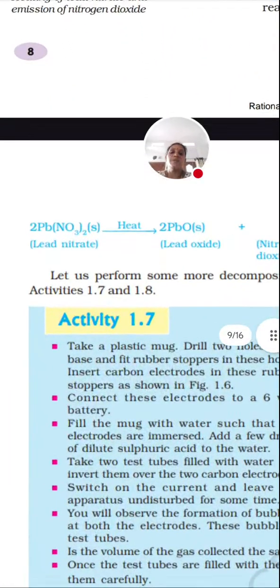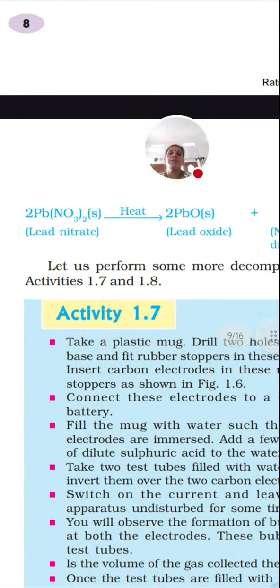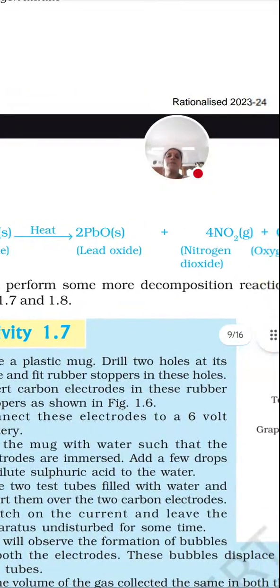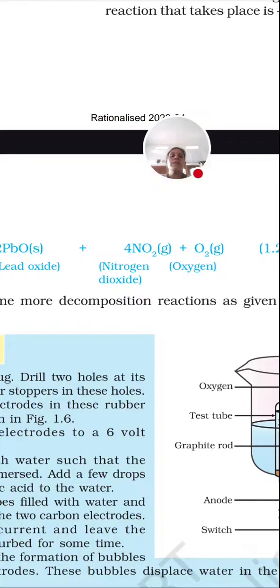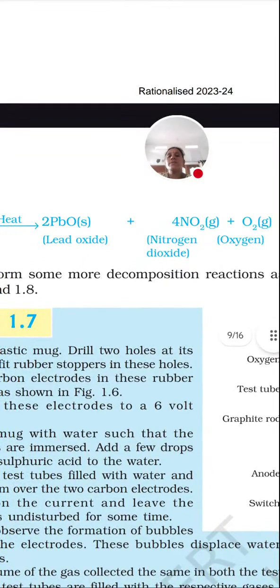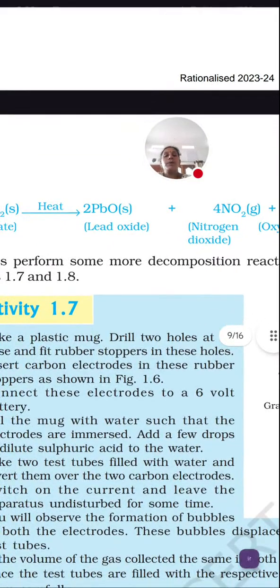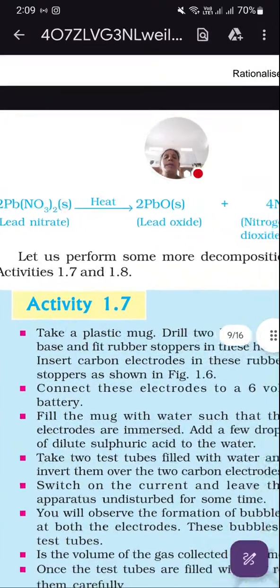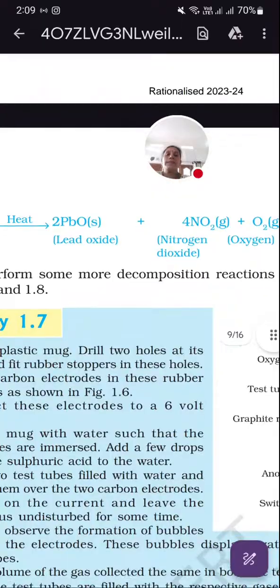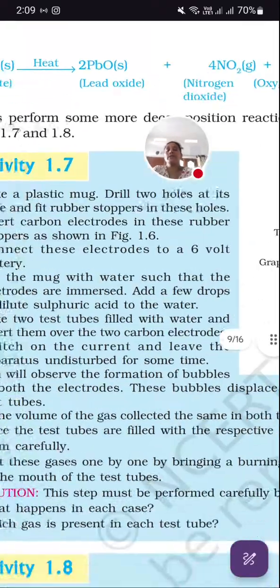The next one is a precipitation reaction. Here Pb(NO3)2 on heating will form PbO, and NO2 gas is released along with oxygen. Here for the CBSE board they can ask: a brown color gas is released during decomposition of lead nitrate, what is that gas? Identify. That is nothing but nitrogen dioxide.